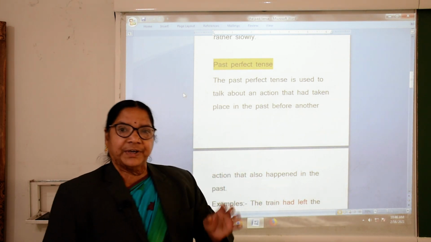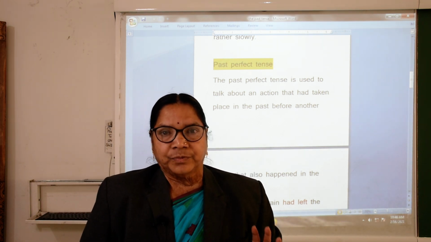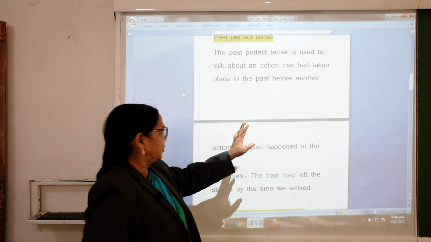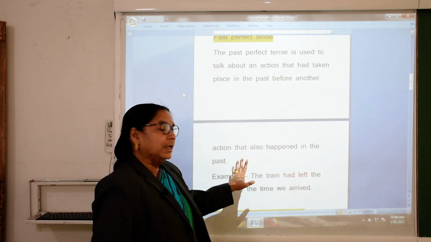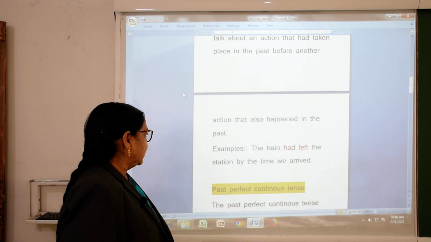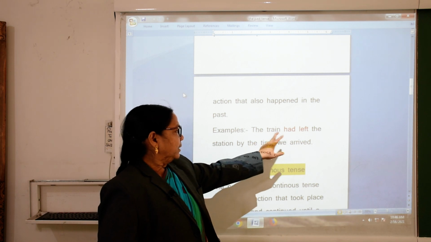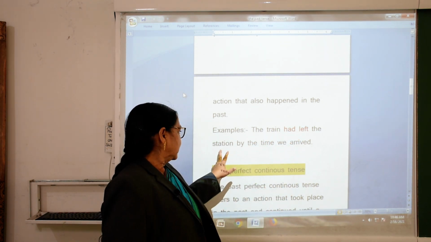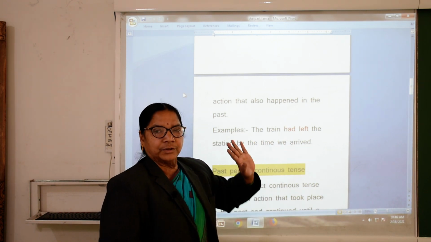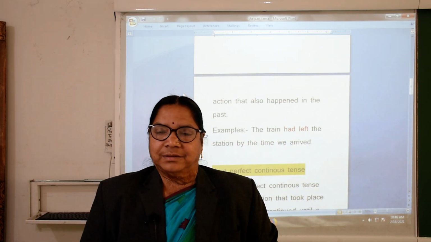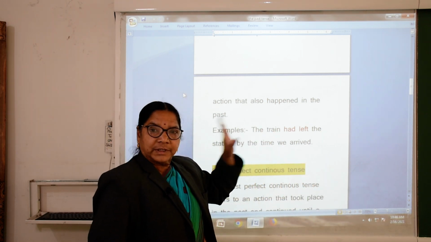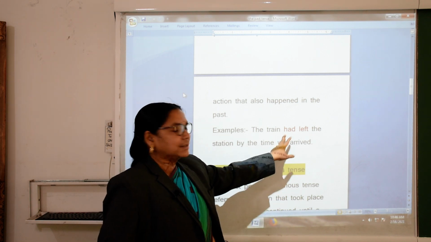It is perfect. Past but perfect. Another action, it is in the past before another action that also happened in the past. We will see with the example, the train had left the station by the time we arrived. The train has already left, that is perfect. The train had is past and left is perfect, past but perfect.